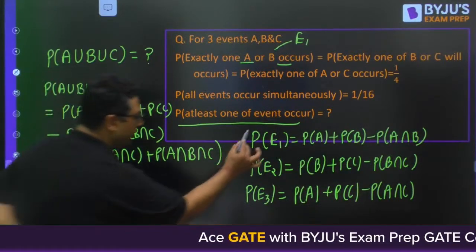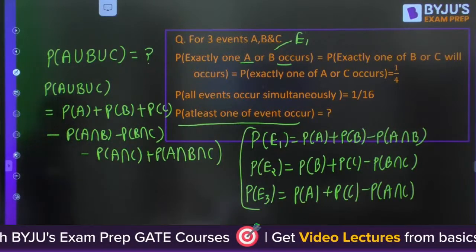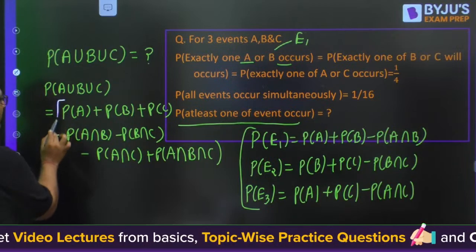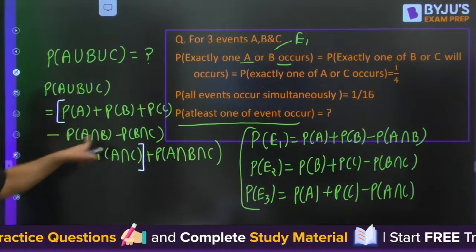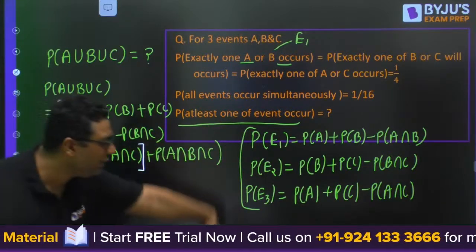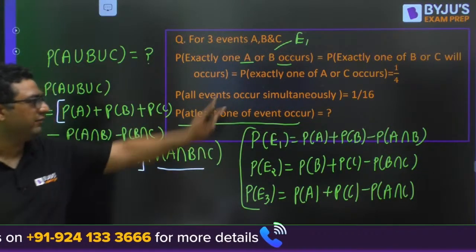If I add all of them, I will get 2 times of this. So just add them, divide by 2 and put it here. For this, they have already given.